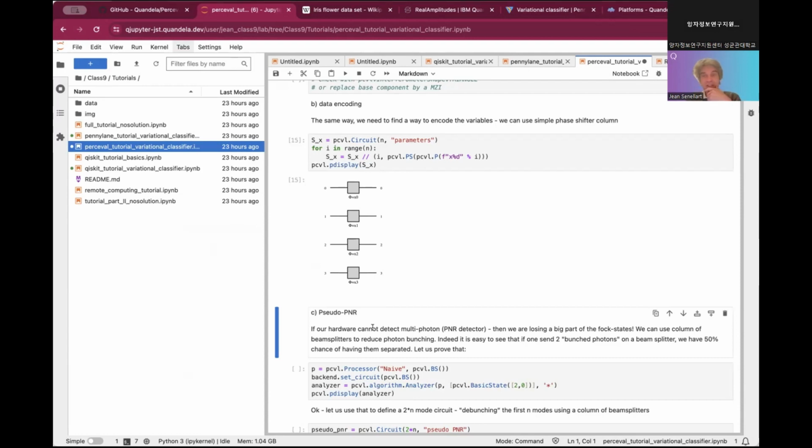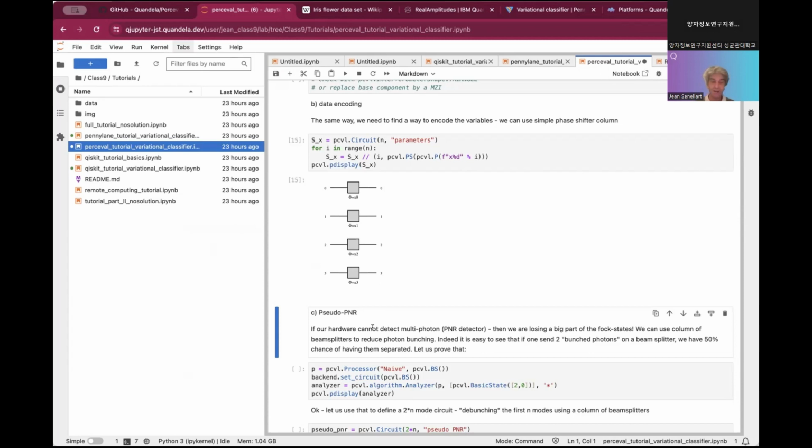Physically, PNR detectors are very hard to build. There are more and more vendors that provide some solutions, for instance Single Quantum, Quandela, ID Quantique. They are starting to have some off-the-shelf solutions for PNR, but it's still an early feature. Most of the time in the laboratory, you see people using threshold detectors, which are only able to detect if 1 photon or more is coming, but we don't know how many photons exactly.